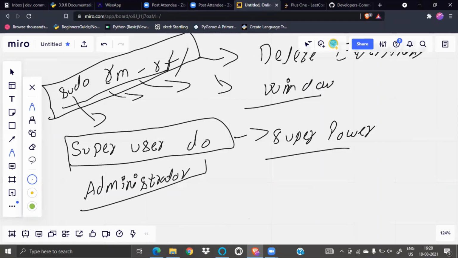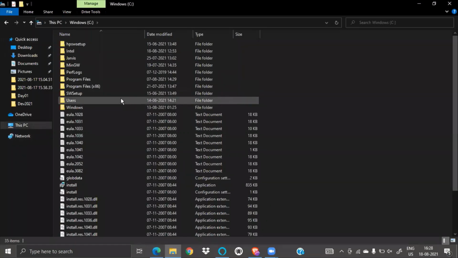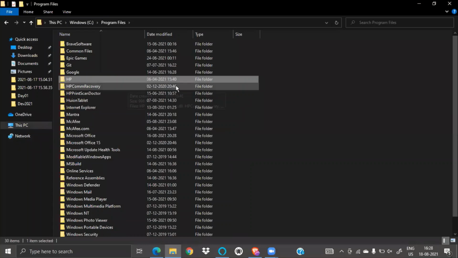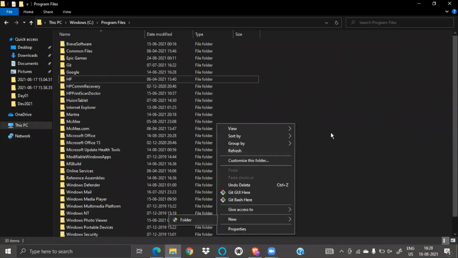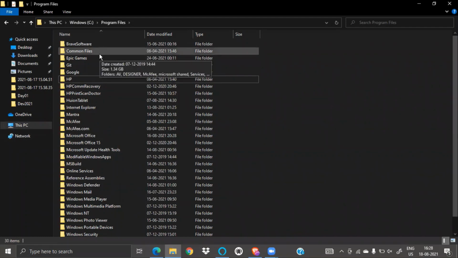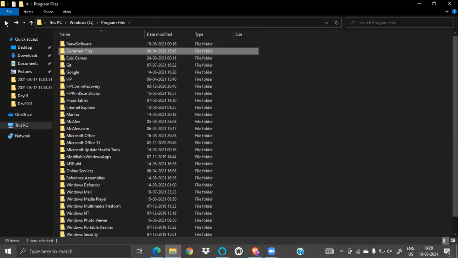If we're doing something as an administrator, like if I go to local disk C and then to program files and want to create a new file, some files are restricted. They will ask if you are an administrator or not. They want a permission, and after that I can access. That's why sudo is the same.